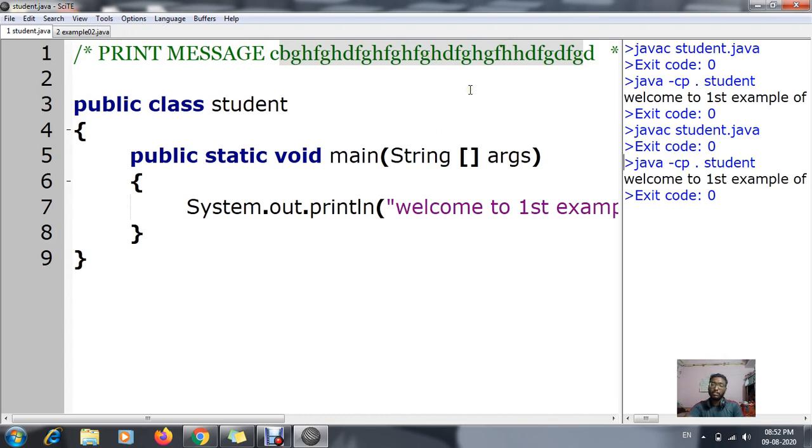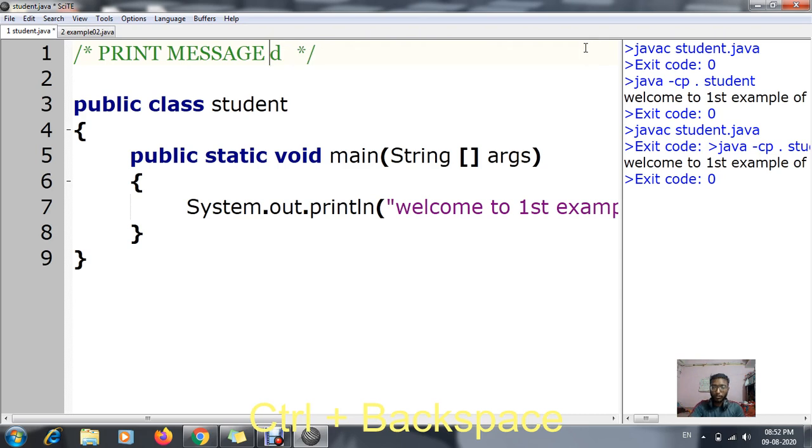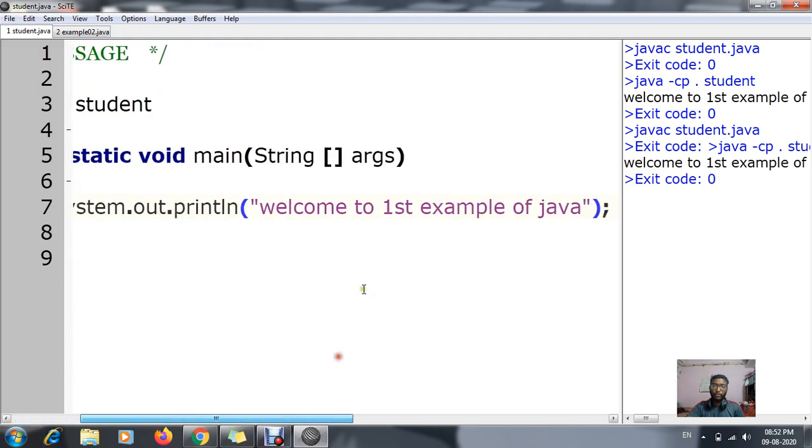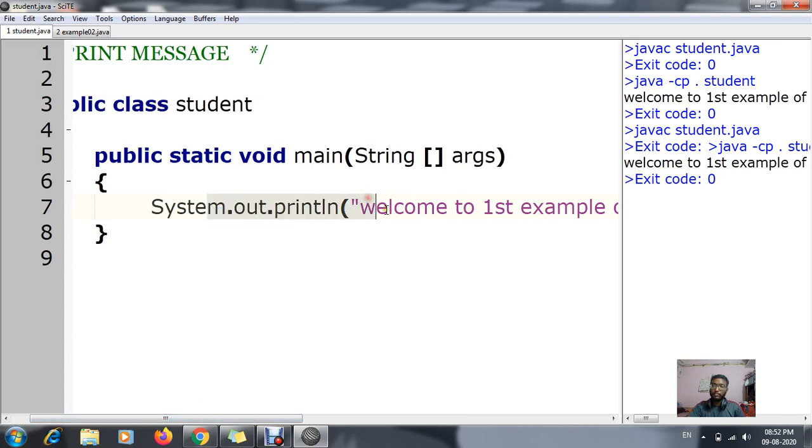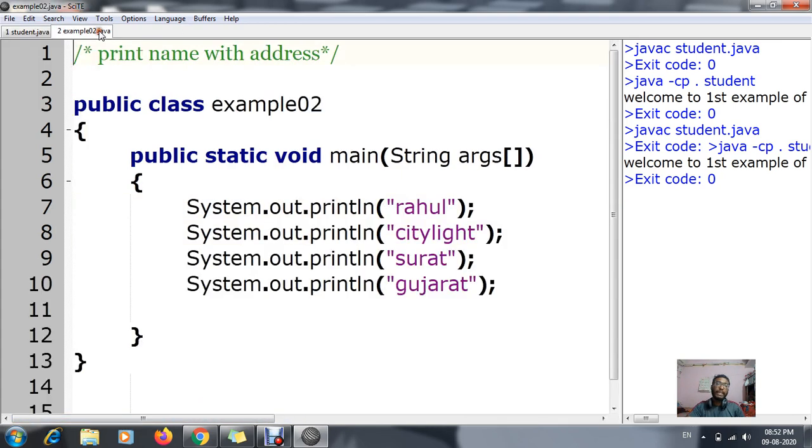Still there is no output as such, no print message. That means whatever you give as a comment won't be displayed as output. Output means whatever we write inside the public class, the whole content will be displayed, and for displaying the message we use the command System.out.println. Understood?